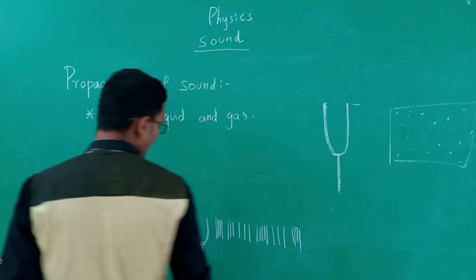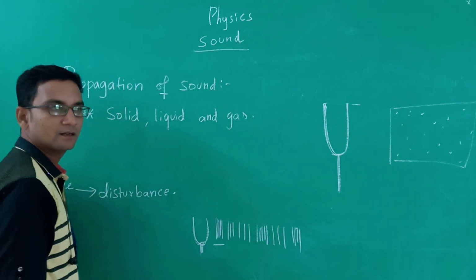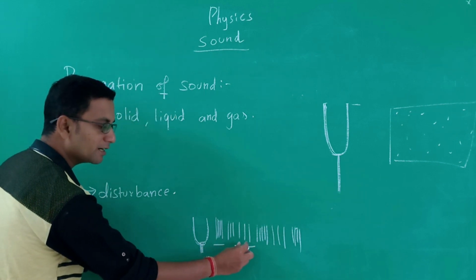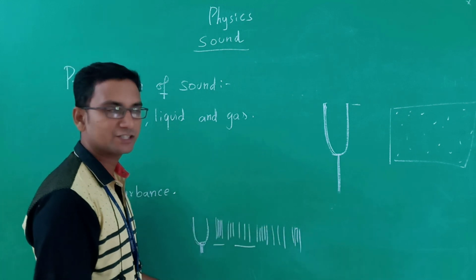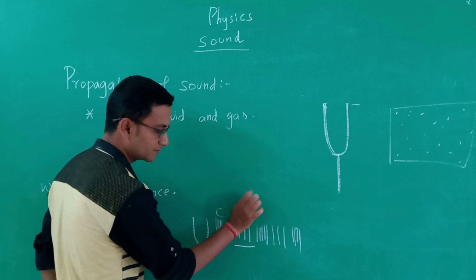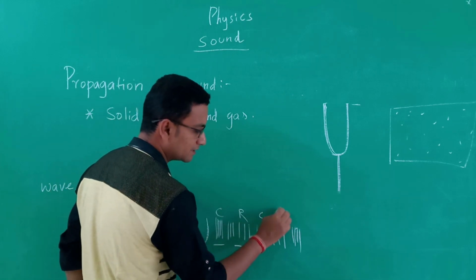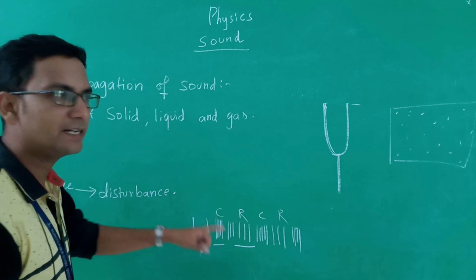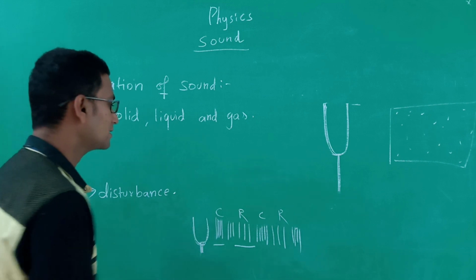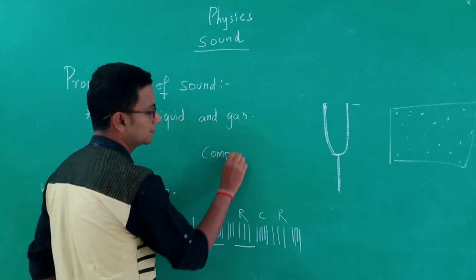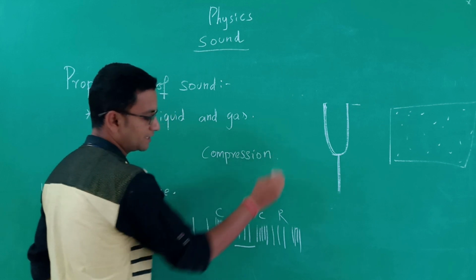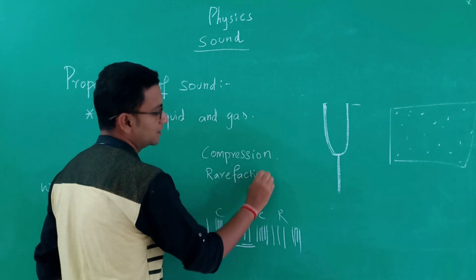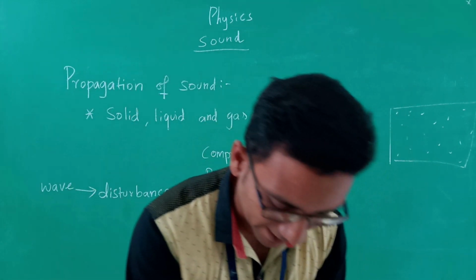So here when they vibrate, they compress the particles adjacent to it, and while they compress, there might be some relaxation in the objects subsequent to the compression. So this is a compression, this is a relaxation, this is again a compression, this is again a relaxation. When the particles are pushed together, that is called compression. This relaxation of the particles is called rarefaction.